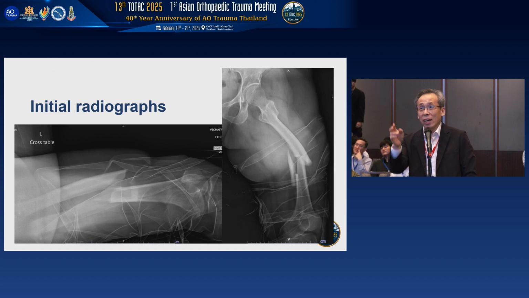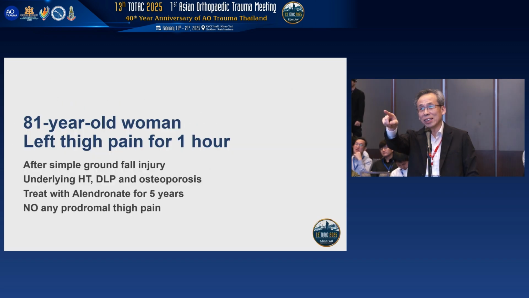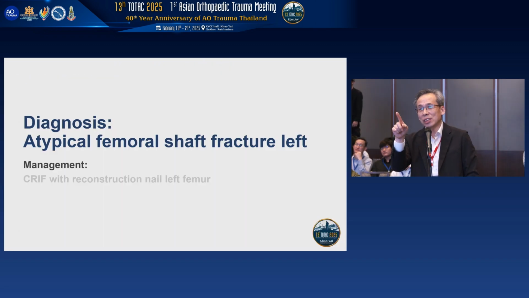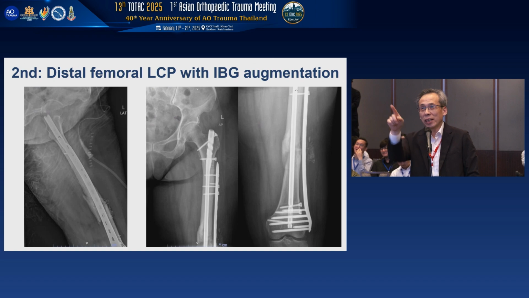And can I see the first failure after your first revision surgery? Yes. You did a nice job of the augmentation plate. But I don't think we really need the bone graft because you did closed nailing.